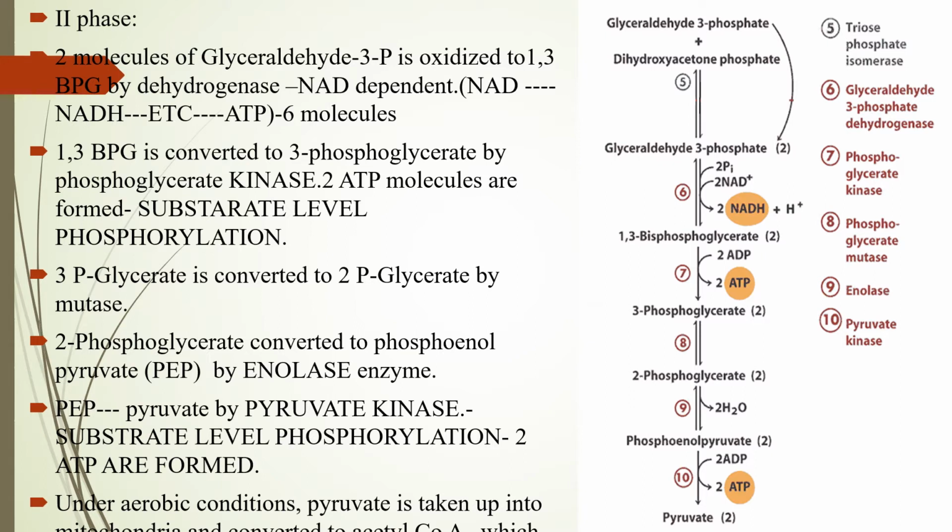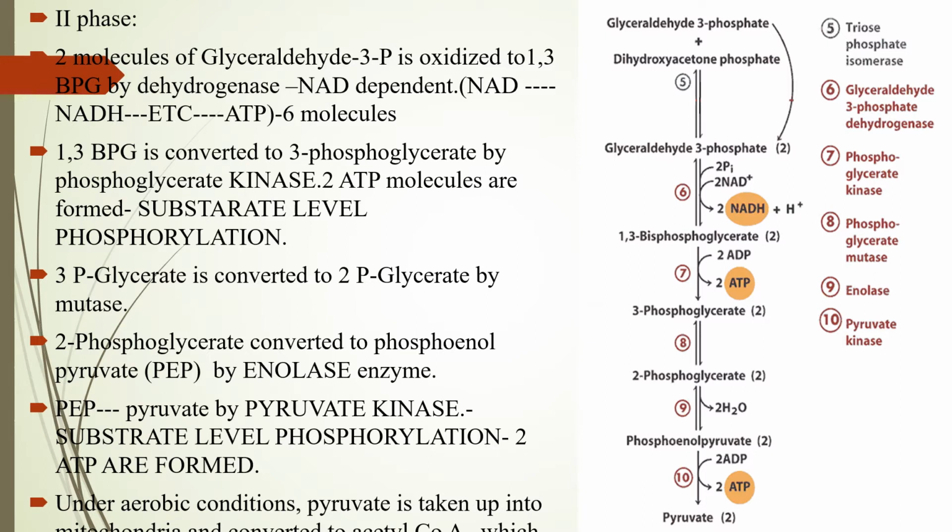So 1,3-bisphosphoglycerate using enzyme kinase will form 3-phosphoglycerate, and 3-phosphoglycerate will get converted to 2-phosphoglycerate utilizing the enzyme mutase. And from here phosphoenol pyruvate is synthesized by undergoing dehydration and utilizing the enzyme enolase.